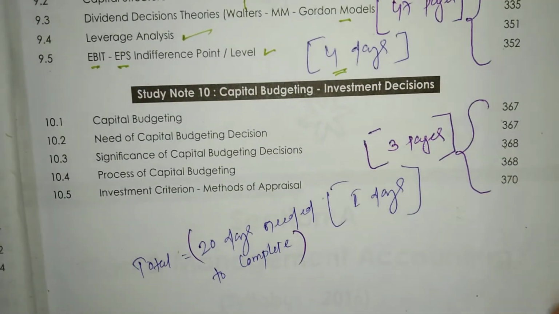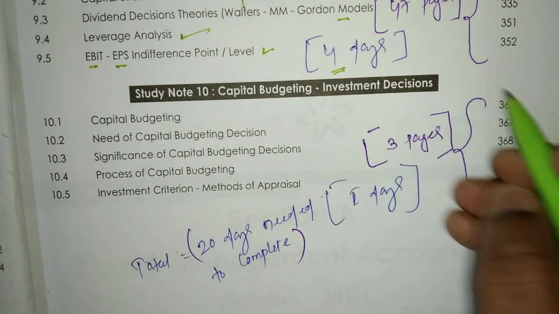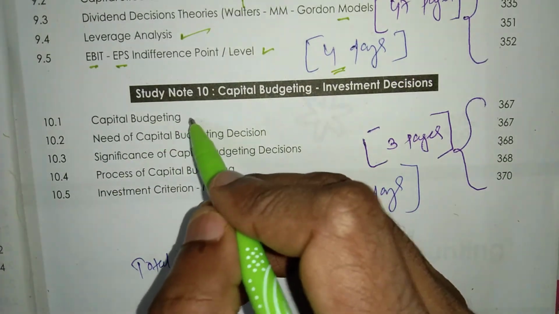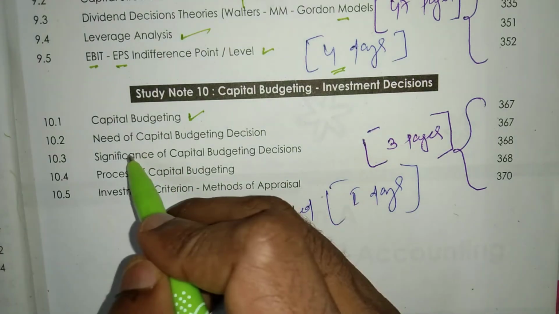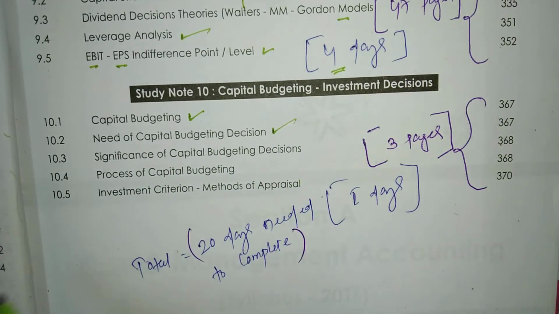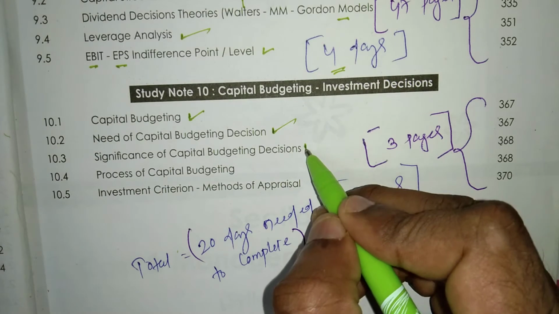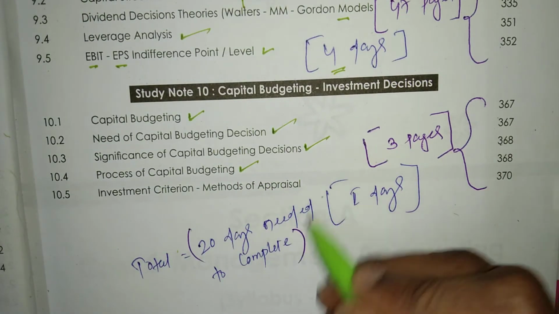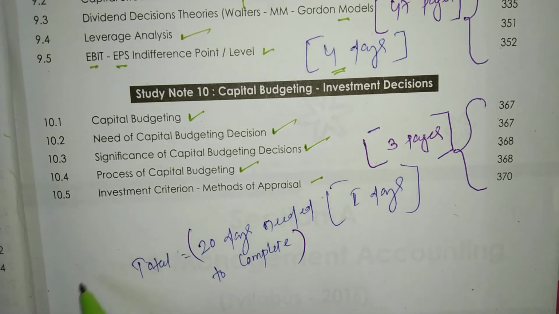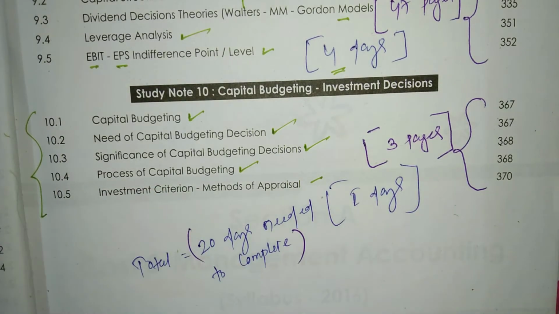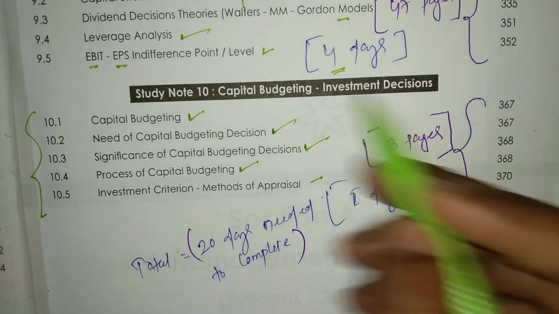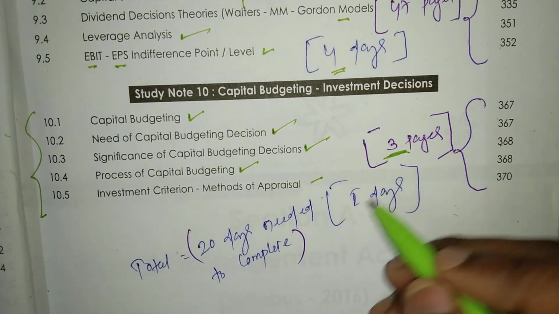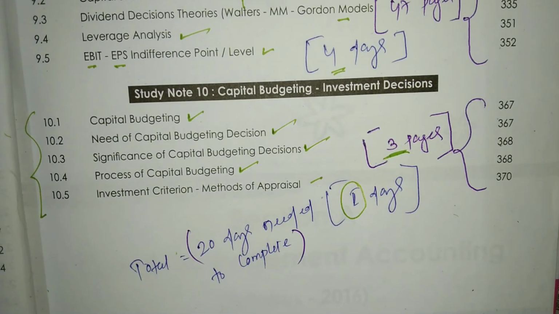Then last, study note number 10, that is capital budgeting, investment decisions. In this study note we have to study about what do you mean by capital budgeting, what is the need of capital budgeting decision, and what is the significance of capital budgeting decision, process of capital budgeting, investment criterion and methods of appraisal. Okay, most important topic in capital budgeting investment decisions. 3 pages are there, so at least 1 day is required for the purpose of revision.